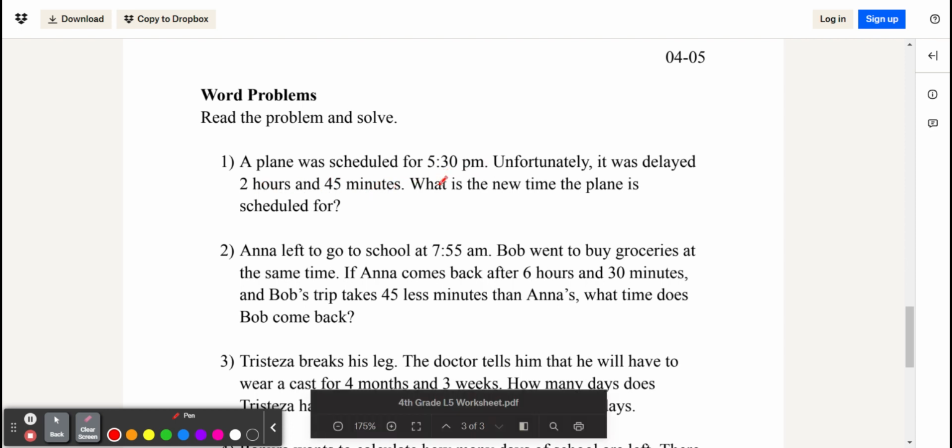So 5:30 plus 2 hours gives us 7:30 p.m. and then another 45 minutes. So after 30 minutes, 8, and then another 15, so 8:15. So 8:15, oops, I forgot my colon, p.m. is our final answer.